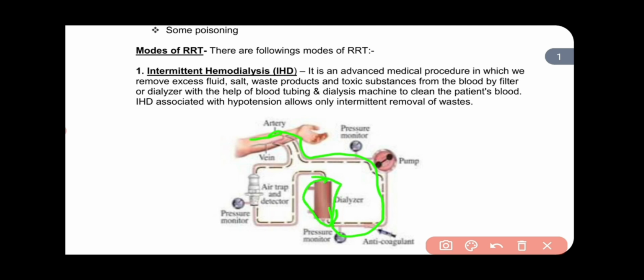And in another place we insert the venous needle, and this venous needle is connected to the venous line. This venous line is connected to the dialyzer. First, with the help of the arterial needle and blood pump, we take blood and circulate it through the dialyzer. In the dialyzer, due to the counter current mechanism, the filtration procedure occurs, and the filtered blood goes back to the patient's body after filtration with the help of the venous blood line. So this is the procedure of hemodialysis.